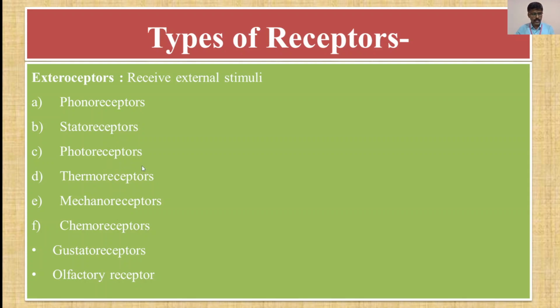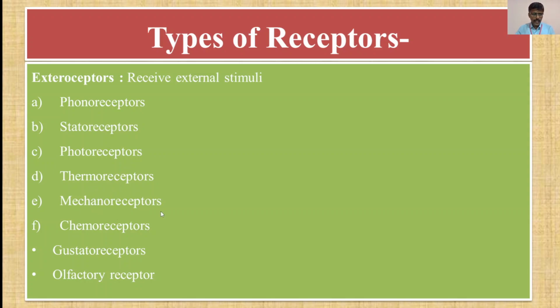Then photoreceptors, as I discussed earlier, are located in the retina of the eye, and they receive sensory stimuli for vision. Then the next is thermoreceptors. They are present in the skin and they receive sensory stimulus for heat, that is calorireceptors, and cold, that is frigidoreceptors. These are the thermoreceptors.